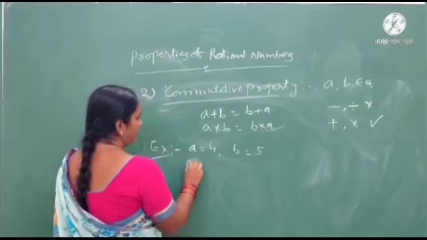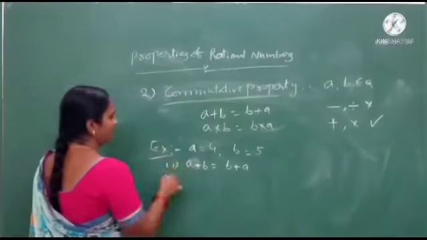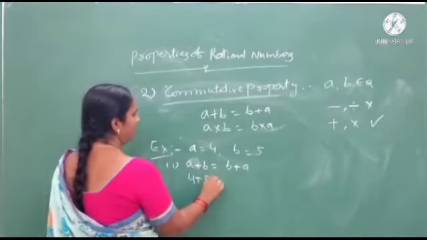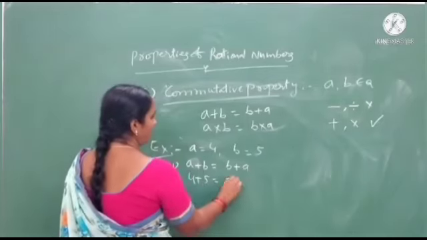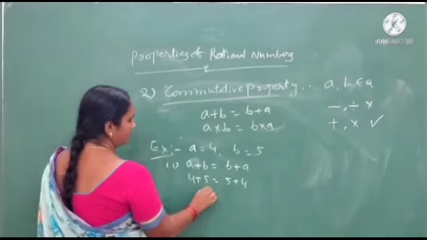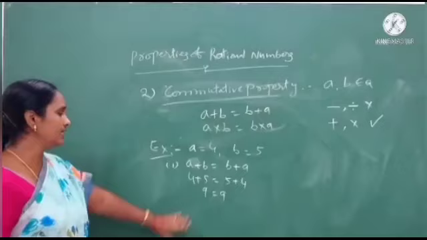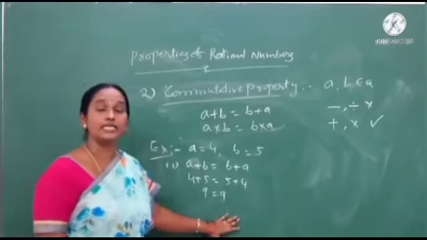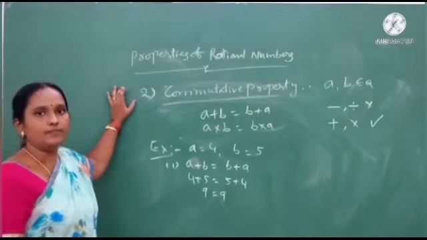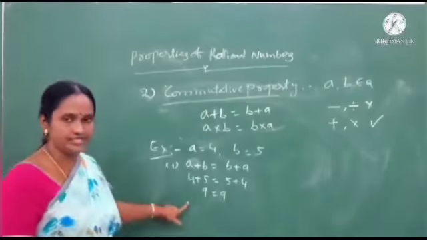First statement: a plus b equals b plus a. 4 plus 5 equals 5 plus 4. 4 plus 5 we get 9, and 5 plus 4 also we get 9. Here LHS and RHS are both equal. That's why rational numbers satisfy the commutative property under addition.